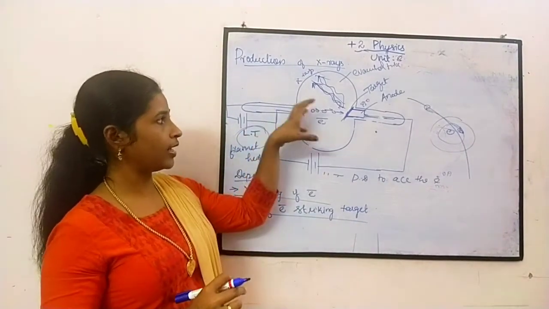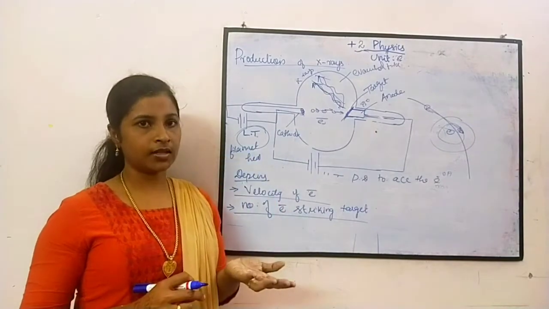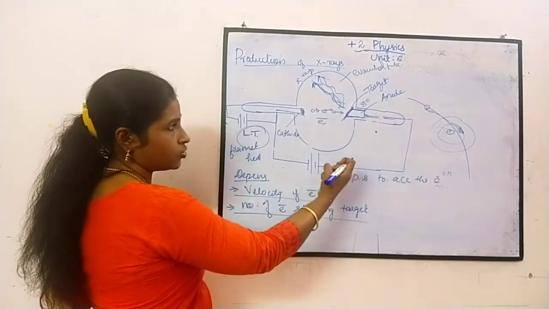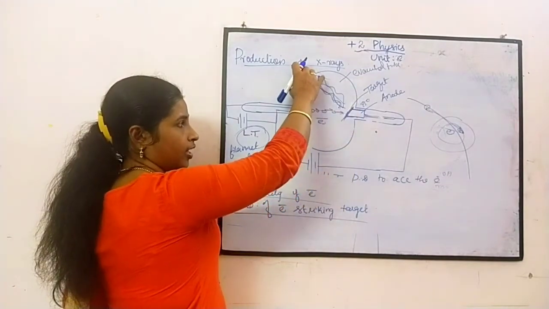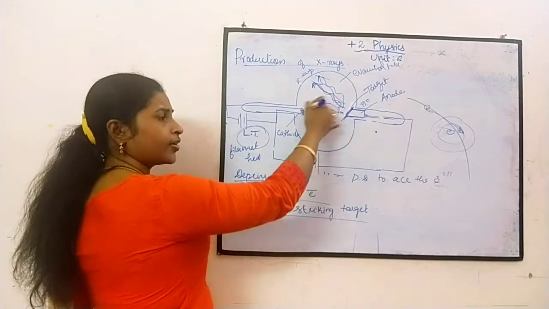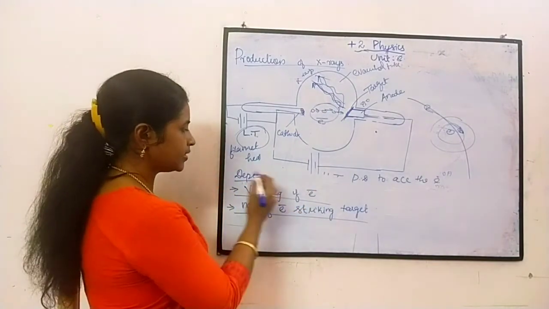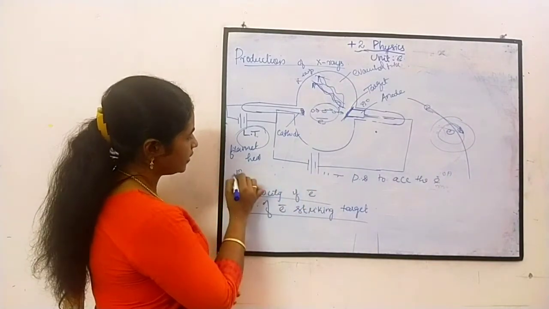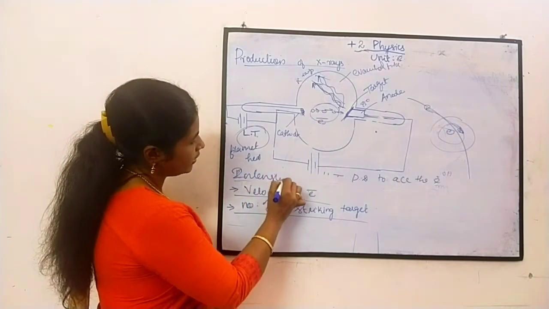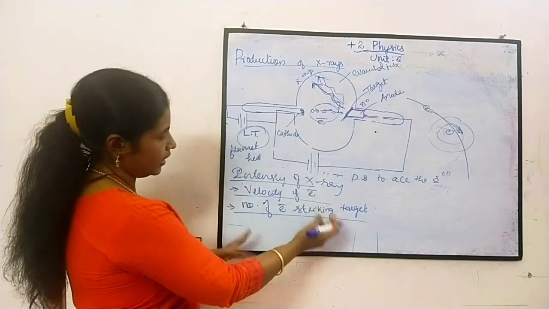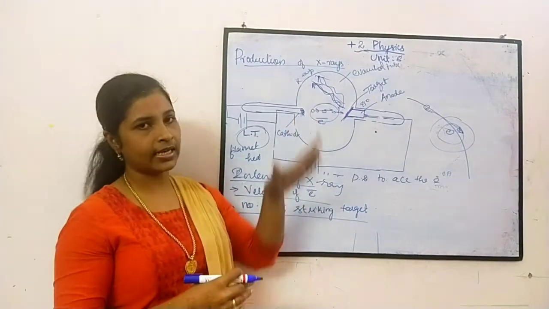The more electrons strike, the higher the intensity, since only the remaining ones are converted into photons. So the intensity of X-ray depends upon the velocity of the moving electron and the number of electrons striking the target.